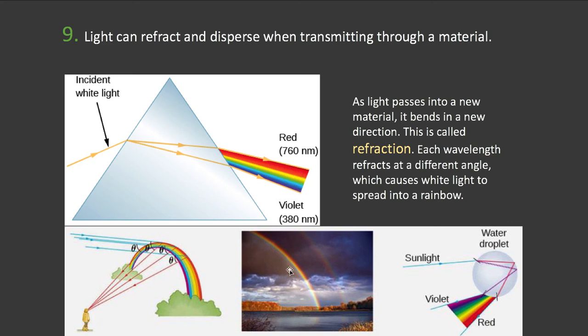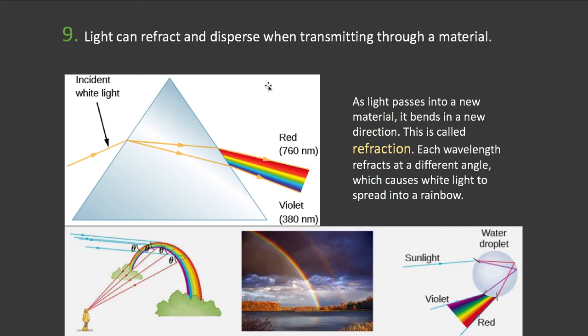And it's also how rainbows work, because the light is passing through water droplets and refracting and getting spread out into its component colors. And I put this on here because it's great that we know all this about light, but we need a way to take that light and dissect it.